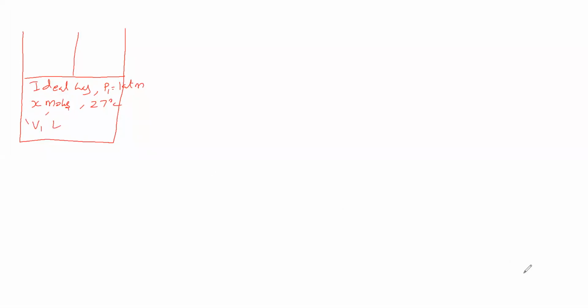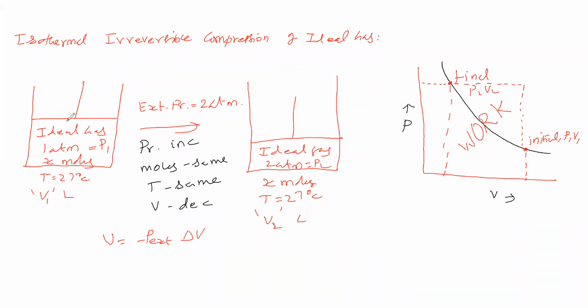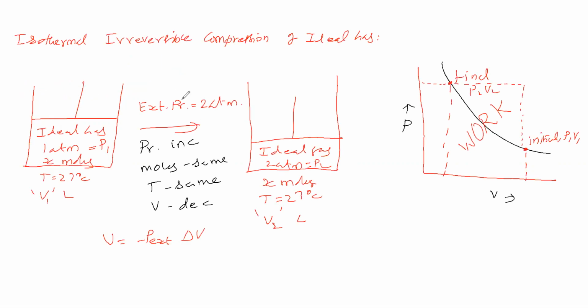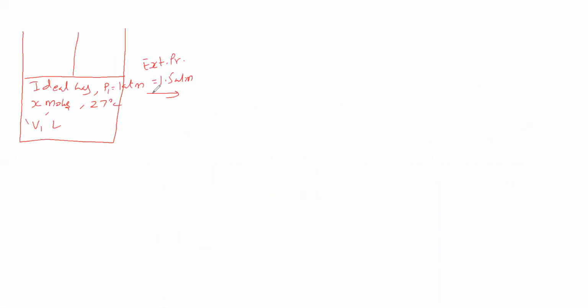So what have we taken here? The same initial stage. Then how should the external pressure be? Give 1.5 atmosphere, but don't give 2 atmosphere. If we give 2 atmosphere, we will reach the final stage directly. We should not; we have to reach the final stage in two steps. Therefore, we are giving an external pressure less than 2. So the first external pressure we have given is 1.5 atmosphere.